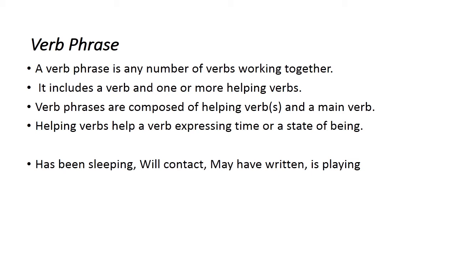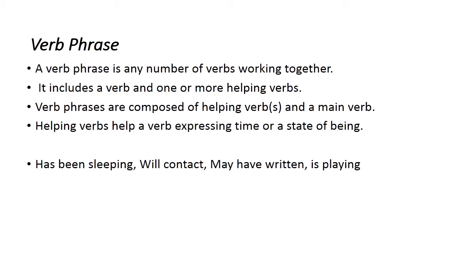What is verb phrase? A verb phrase is any number of verbs working together, and it includes a verb and one or more helping verbs. Verb phrases are composed of helping verbs and a main verb. Helping verbs help a verb expressing time or state of being. For example, he has been sleeping, will contact, may have written, is playing.